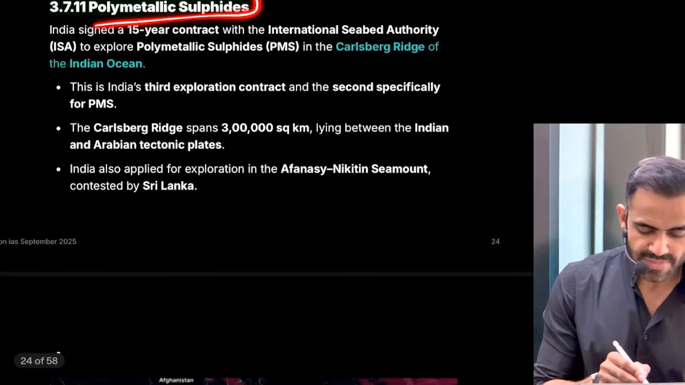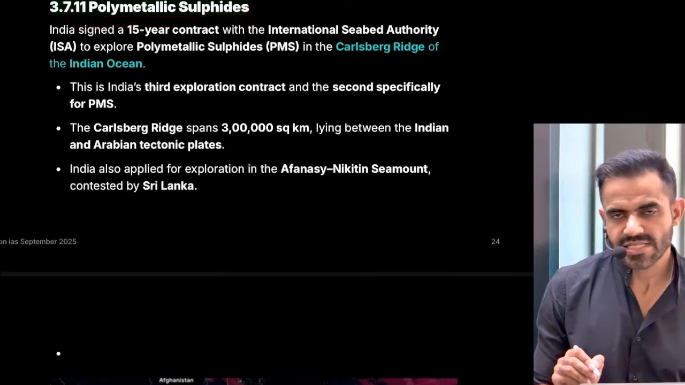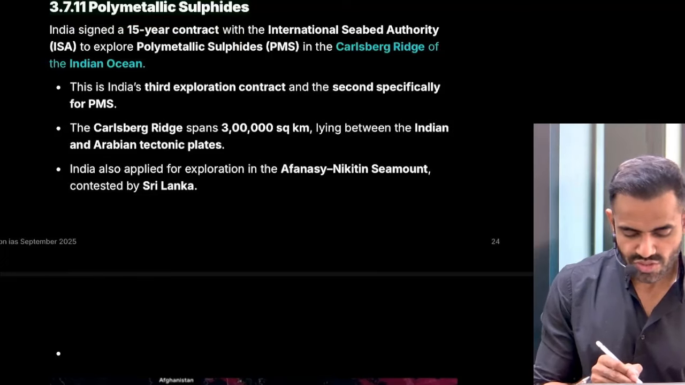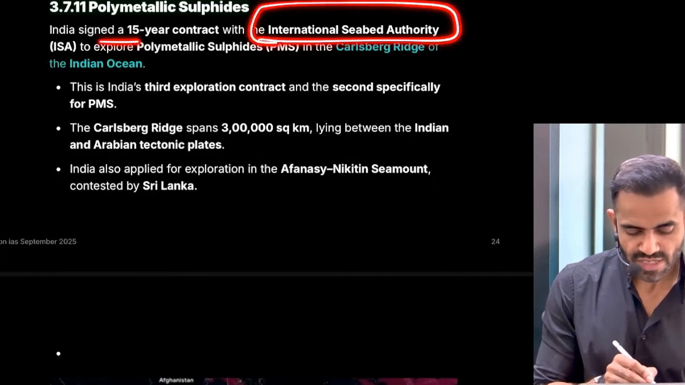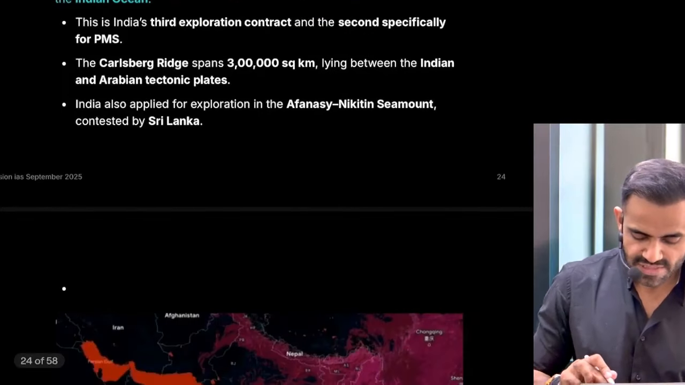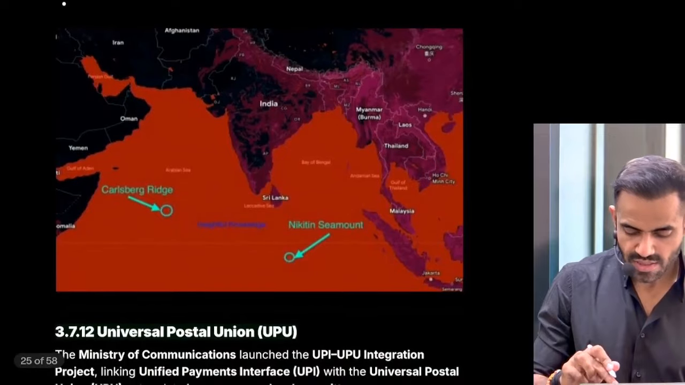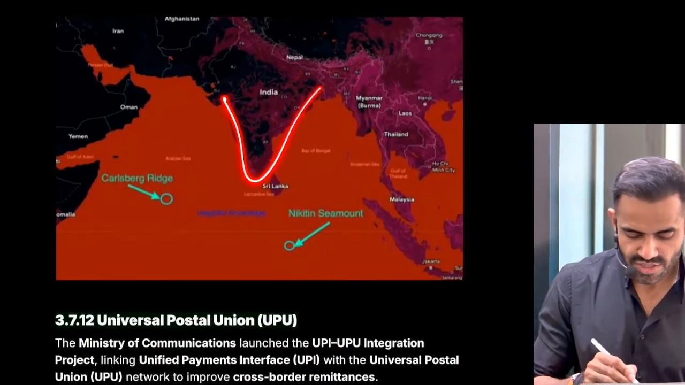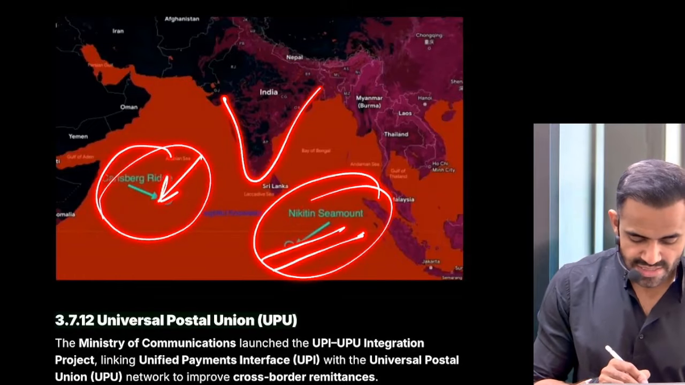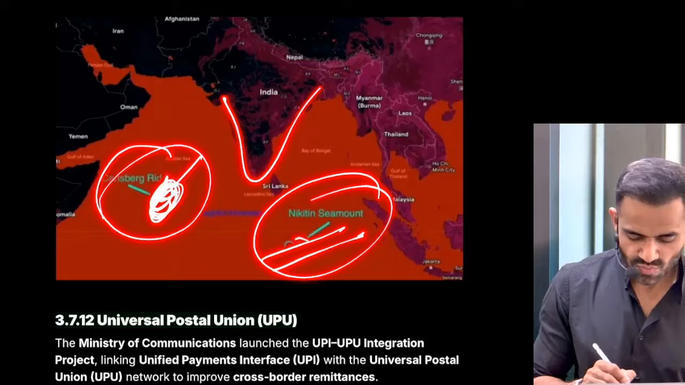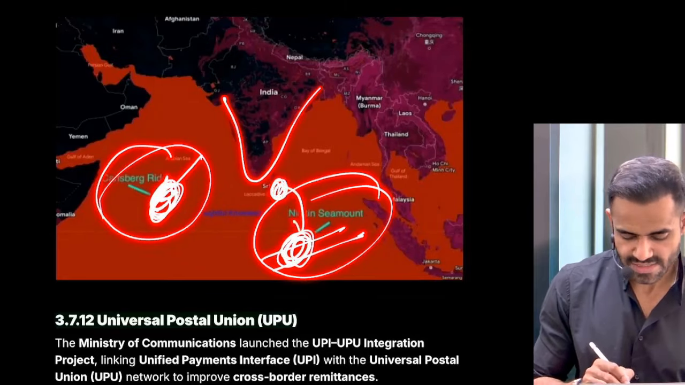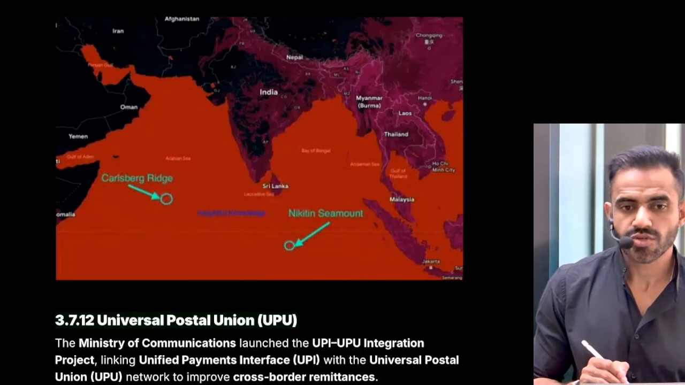Next is related to PMS, polymetallic sulfide. Poly basically means multiple metals. So understand, recently India got a 15-year contract from ISA for the exploration of PMS in the Carlsberg Ridge. First have a look at the geographical location. So this is our country, this is Carlsberg Ridge, and this is Nikitin Seamount. Now we got a license for this, for the exploration of PMS. We are also interested in this one, but it is being contested by Sri Lanka. Sri Lanka says that it is closer to them, so they should get this right.